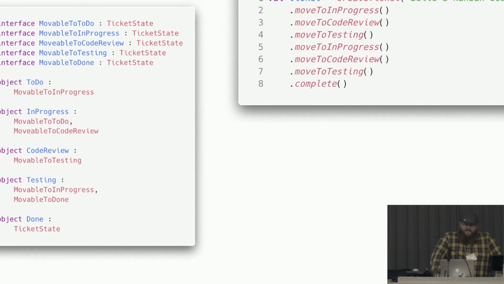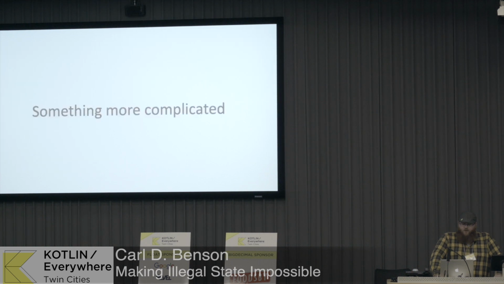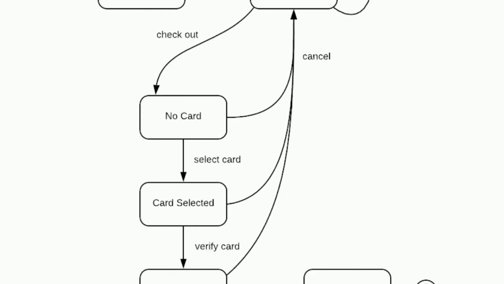So last, I want to talk about something that is a bit more complicated. After your success with that cool new Kanban board, they want you to rewrite a checkout engine. And you know what your checkout engine code looks like, and you're pretty scared about it. But you go into a meeting with some of your colleagues and management and talk about all the constraints around checkout and how checkout needs to flow. And you decide on some reduced scope for the new checkout, and you come out with this.